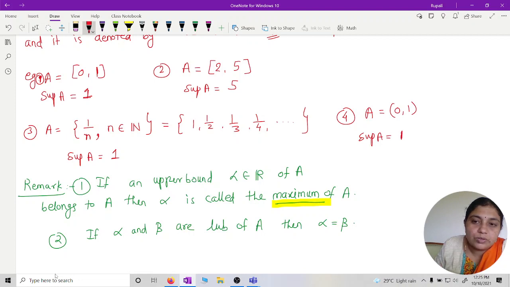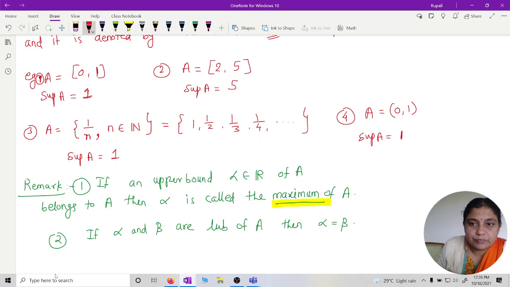No. So this is not maximum. It is supremum, but not maximum. If that supremum also belongs to A, then we will say it is the maximum of A. Maximum and supremum, when will they be the same? If that supremum also belongs to that set itself. Are you getting this point?